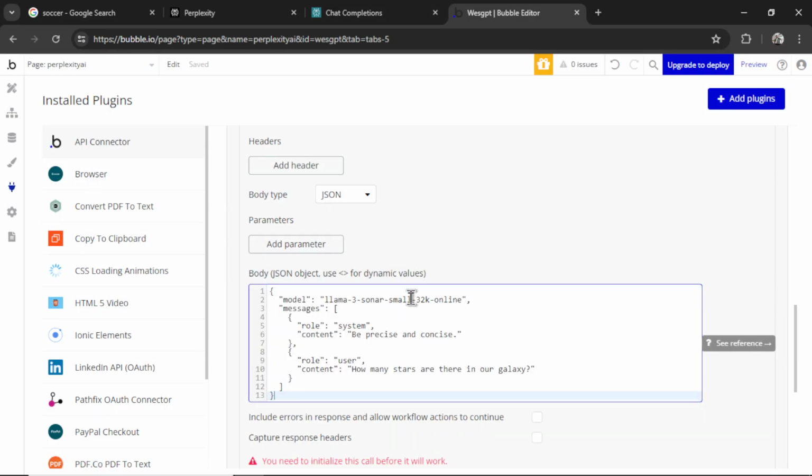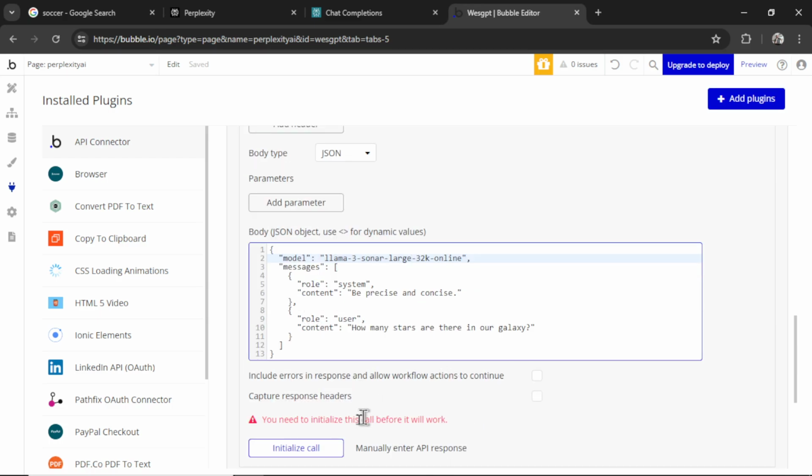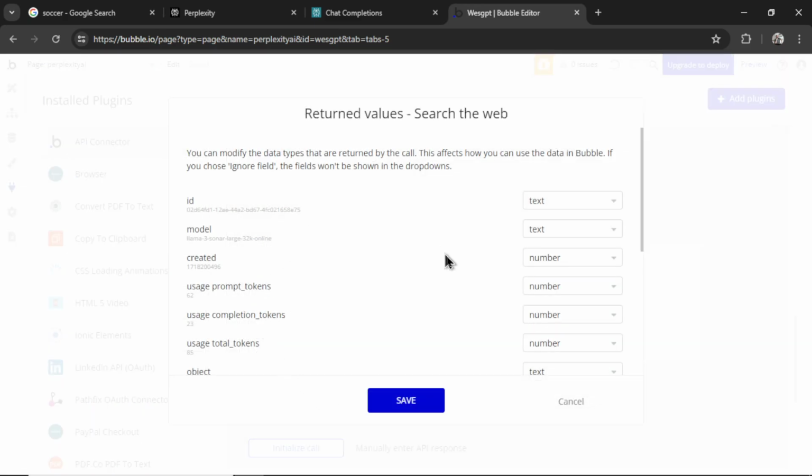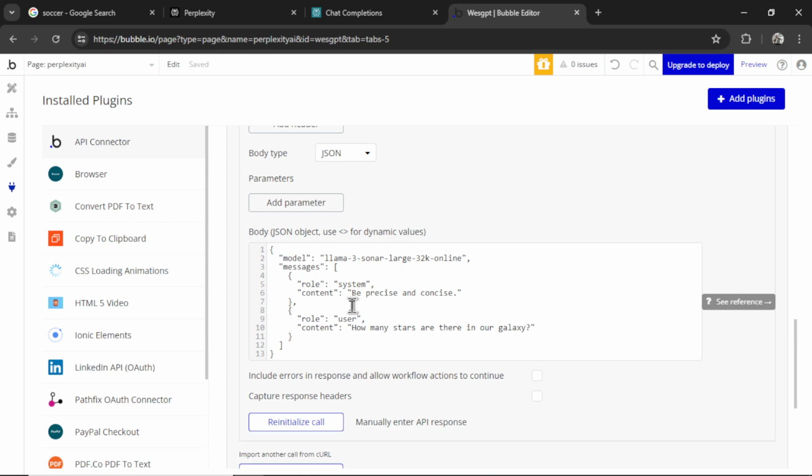Instead of the small model, I want to use the large model. The large model has a higher parameter count, so it's better designed for more complex tasks. And I'm going to click initialize call. This shows that it works. Let's hit save. Now let's make some of the text in this body dynamic.